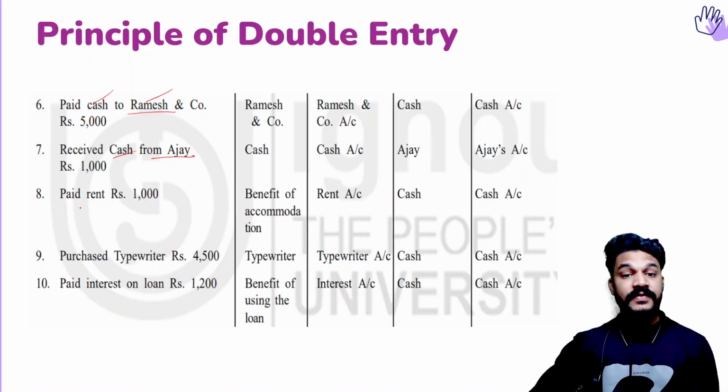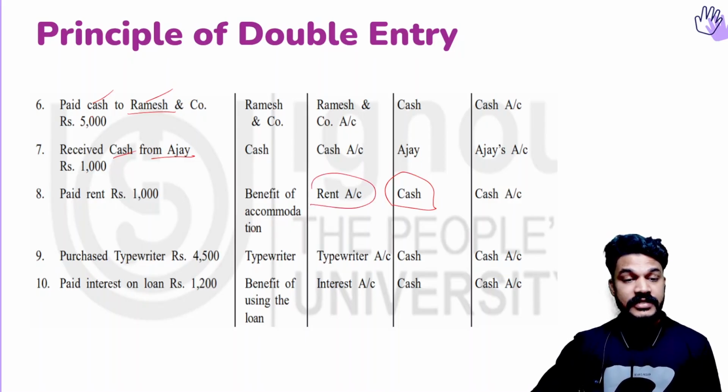Then paid rent. We are paying rent. So that is cash we are paying, and we got a benefit of accommodation. That means that's an expense. Rent is an expense. Why is it an expense? Because of this expense we got a benefit. That's why the rent account is the benefit, I mean the receiving aspect.